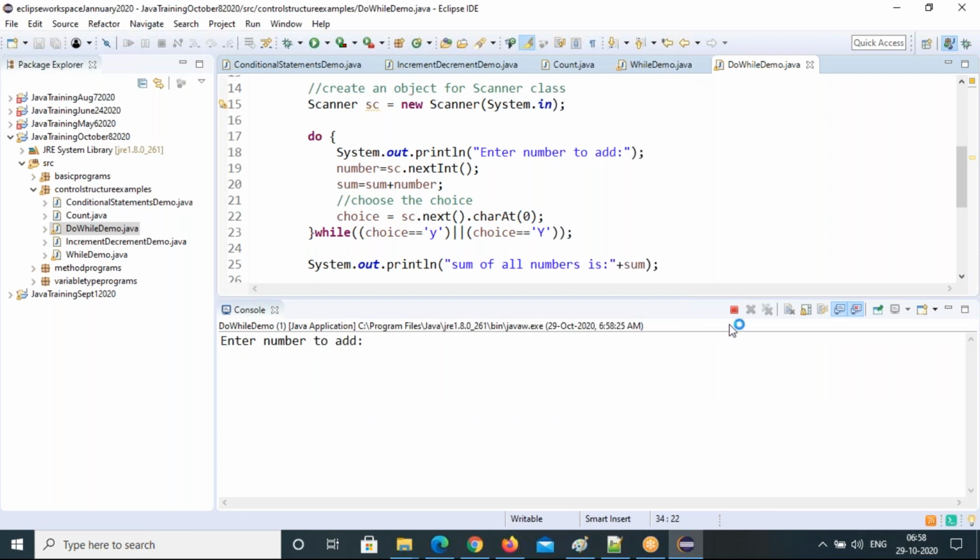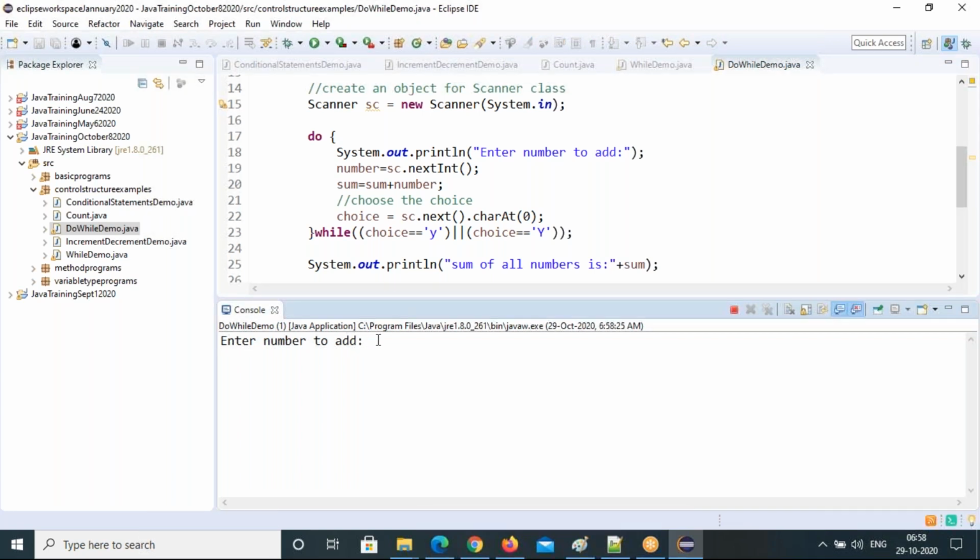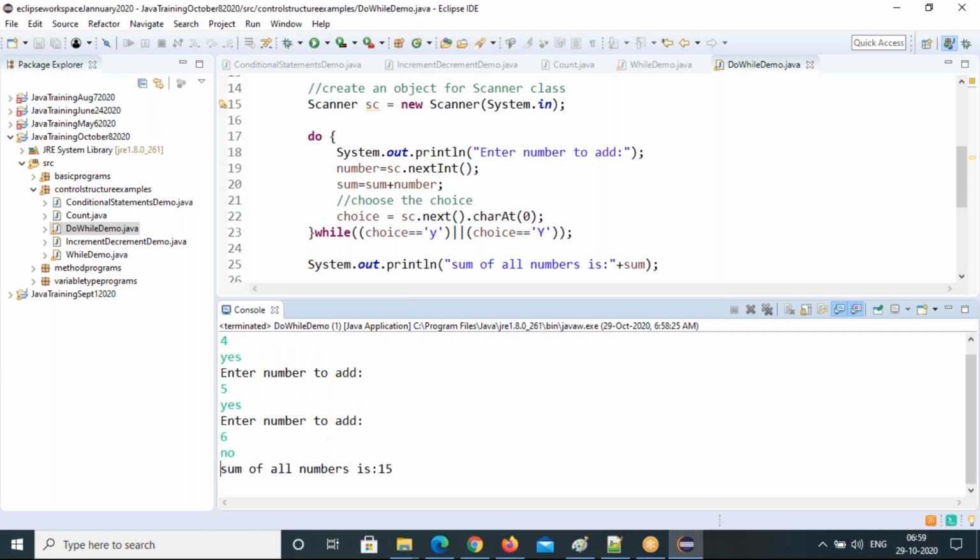Here it will prompt for you and the execution is still going on. It will wait for your input. So I'm entering. Okay, here also we should have entered, yeah. So this one, please enter your price. I'll change that. Okay, I'll enter yes. Enter number, one more number to add. Then it will ask you, yes. Then I will enter 6, then enter no. Here it exited from there. The second prompt, it is hitting there.